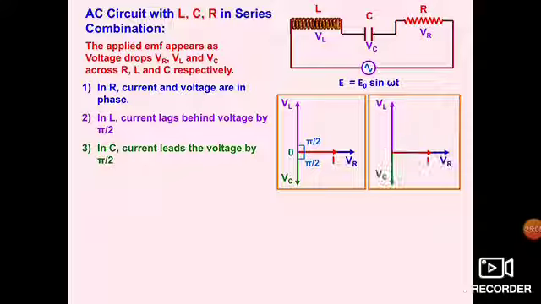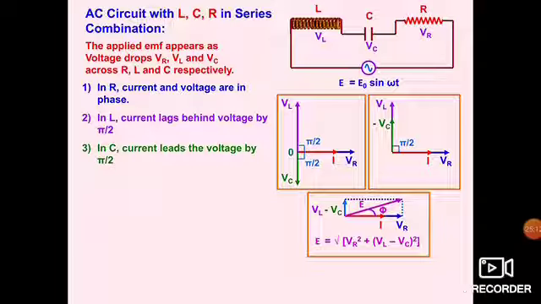So next we have seen that VL minus VC can be written. If we take VC on the other side, we have VL minus VC, where E will be the resultant of them. So if we calculate E, it is going to be the square root of VR square plus (VL minus VC) whole square.